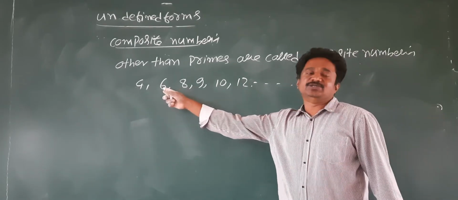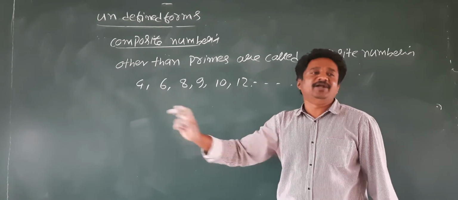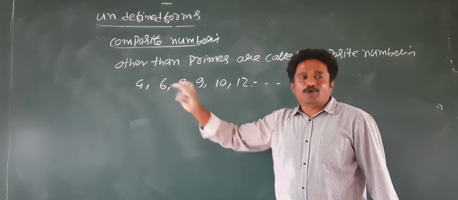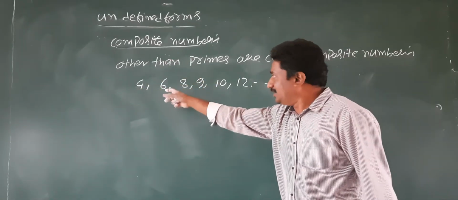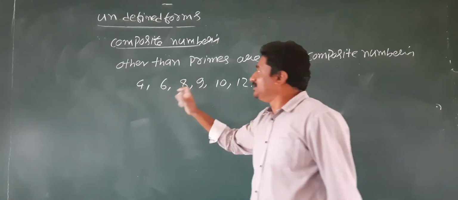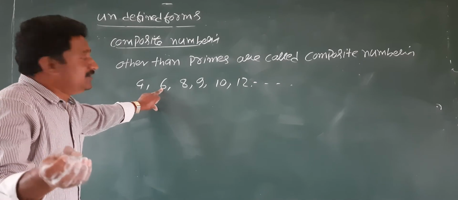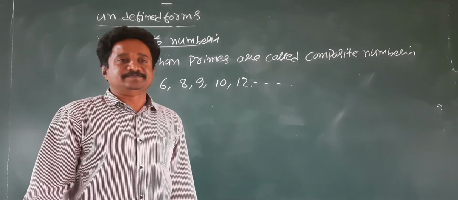Why is this number composite? In addition to its common divisors, itself and plus or minus 1, it has one more additional divisor. Tell me the other divisors for 6, students. 2 divides, 3 divides. Therefore, these numbers are called composite numbers.